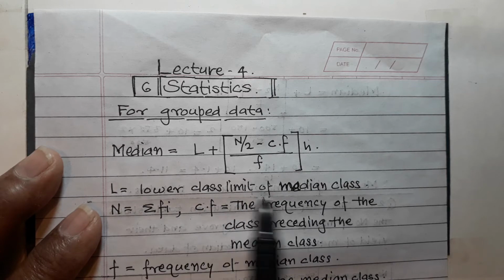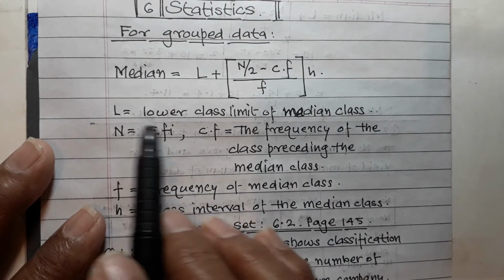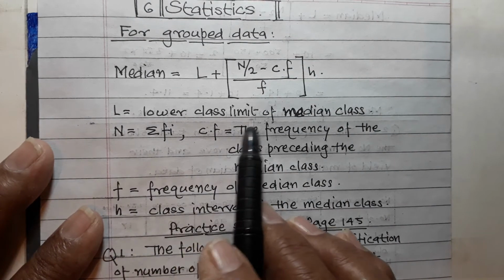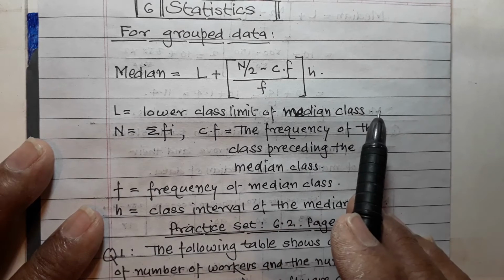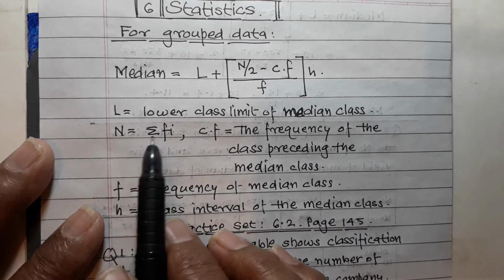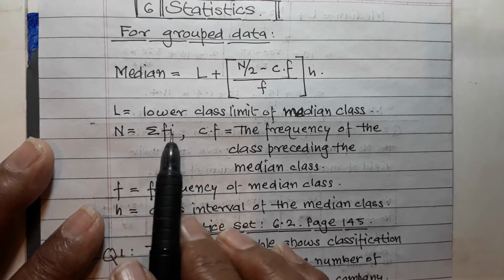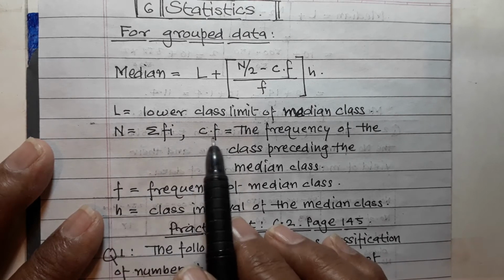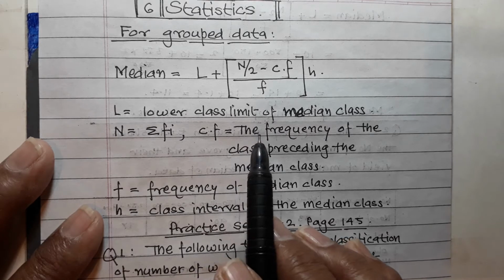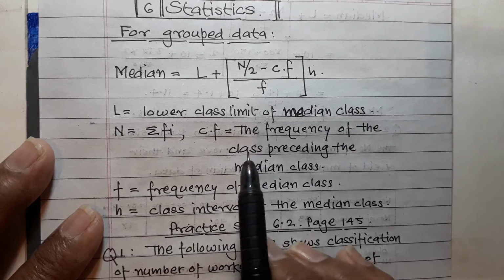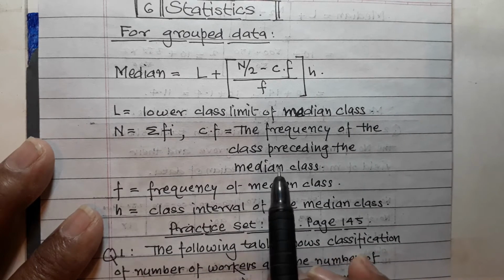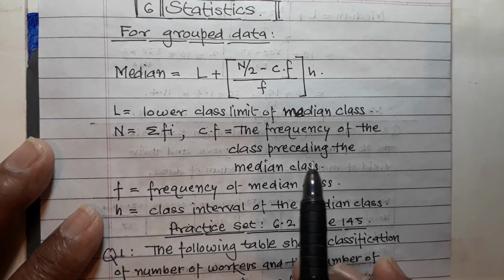Where L is equal to the lower class limit of the median class, n is equal to sigma Fi, meaning the sum of all frequencies, and Cf is equal to the frequency of the class preceding the median class.